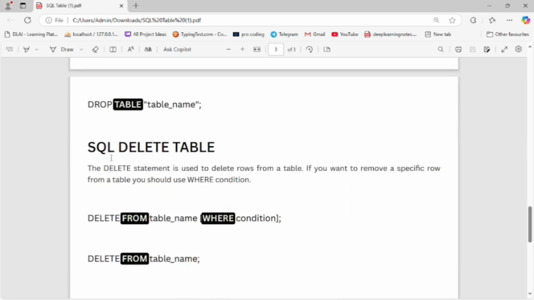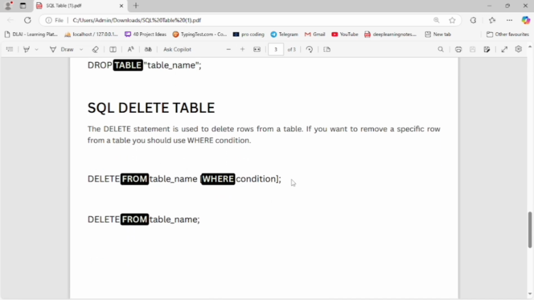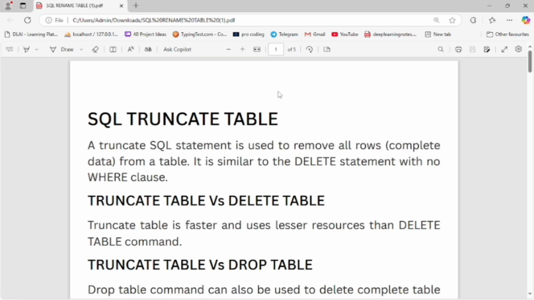Now let's start SQL delete. The DELETE statement is used to delete rows from the table. If you want to remove a specific row from the table, you should use the WHERE clause condition. Now by this command we can delete a specific row from the table, and by this command we can delete all rows from the table. Later we will also cover how to truncate the table, how to add a column in a table, how to modify a column, and how to drop a column.